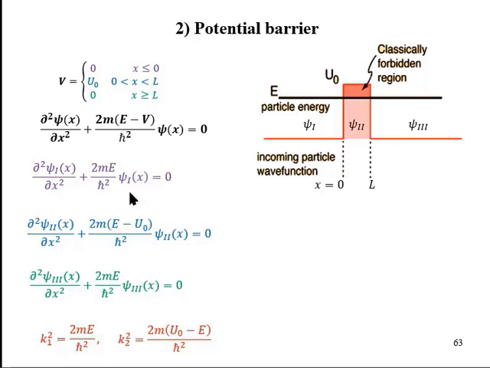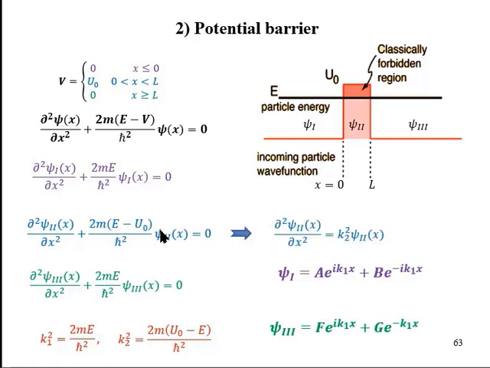The solutions of the first and third equations can be written as linear combinations of exponential terms representing the wave, like this: psi 1, the solution of the first equation, and psi 3, the solution of the third equation.